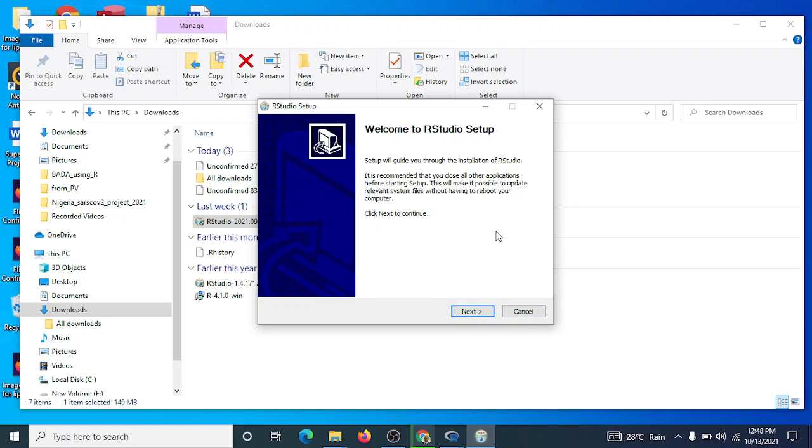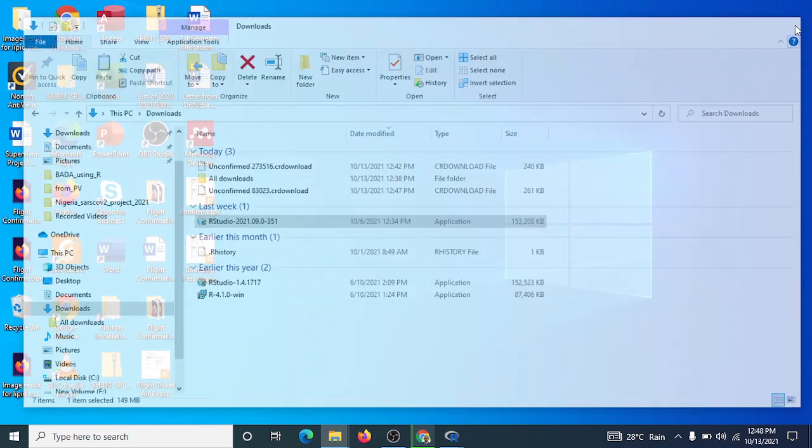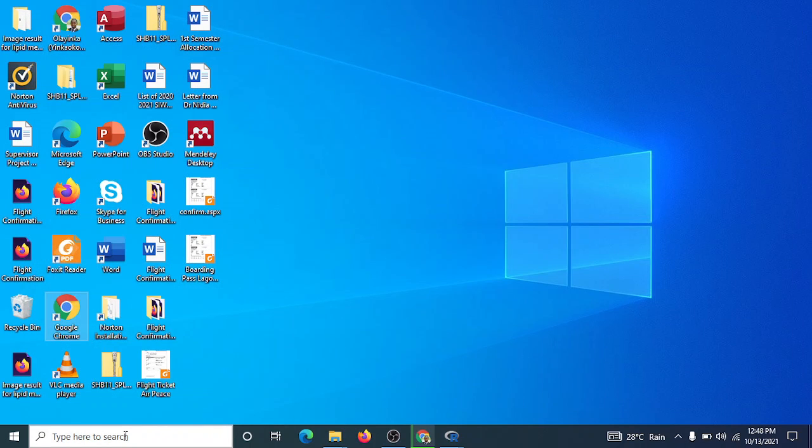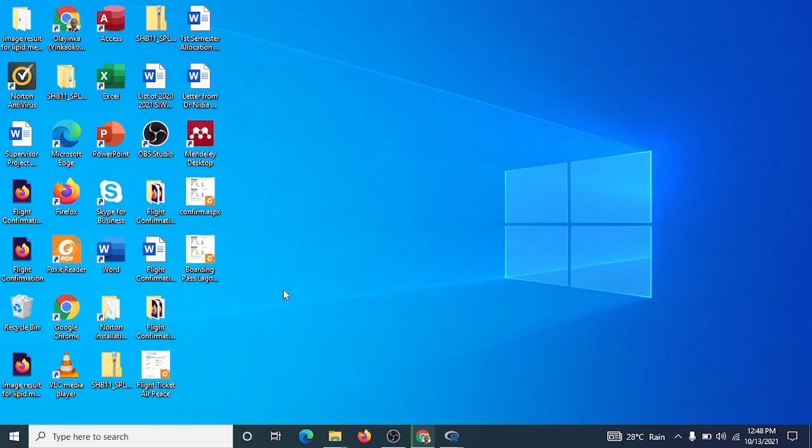When you click this continue, select, with little clicking here and there, we are done. And we have our RStudio installed already. To launch our RStudio, depending on whether you have selected that there should be a shortcut on your desktop or not. If you selected that there should be a shortcut, you will see the shortcut of RStudio here.